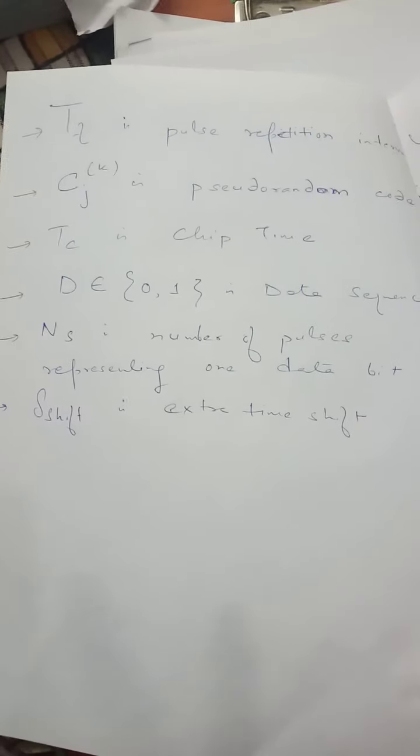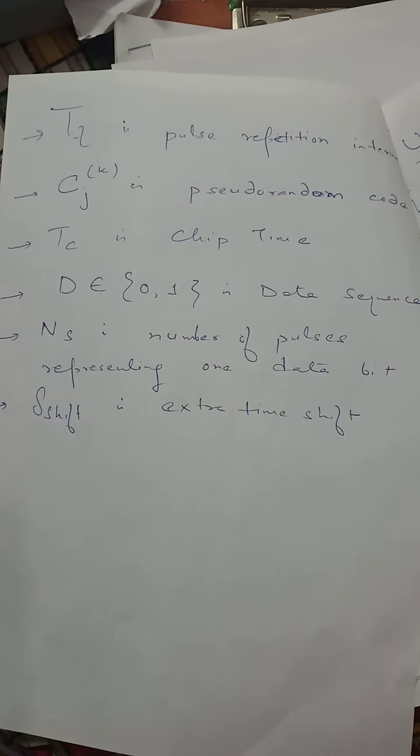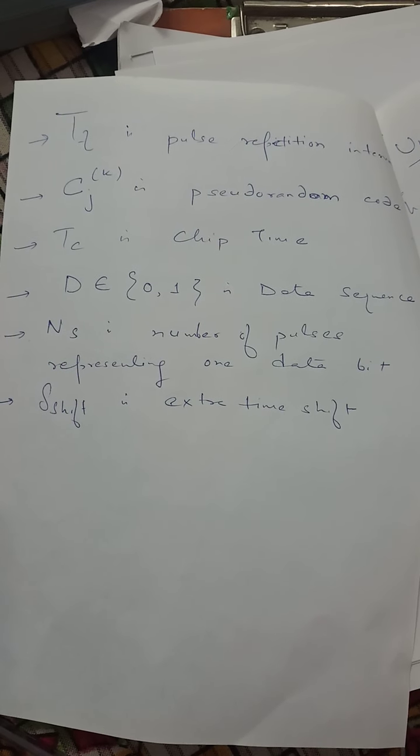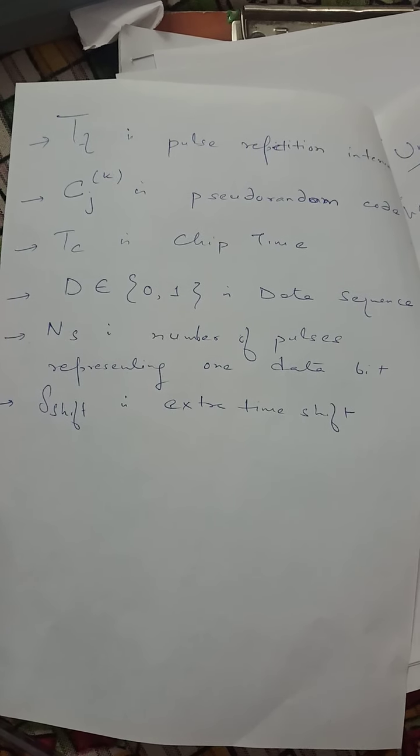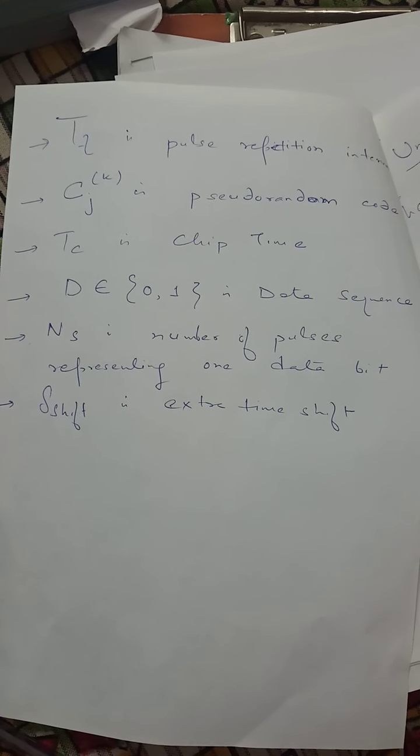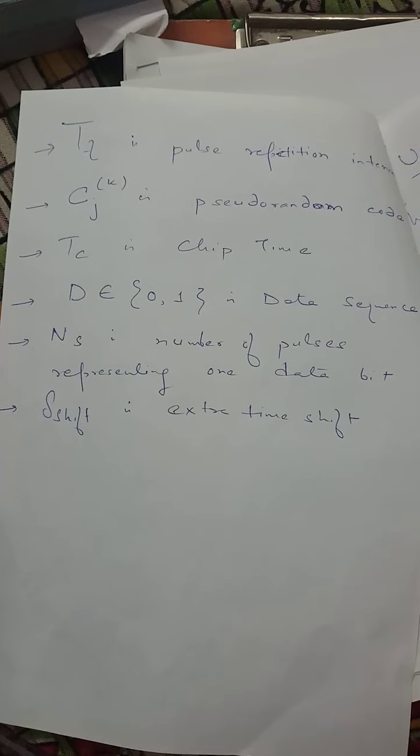So here in this equation we take various parameters, that is T_f, which is the pulse repetition interval, c_j is a pseudo random code, and T_c is a chip time. Well, d is a data sequence and N_s is the number of pulses representing one data bit, while delta is the extra time shift.